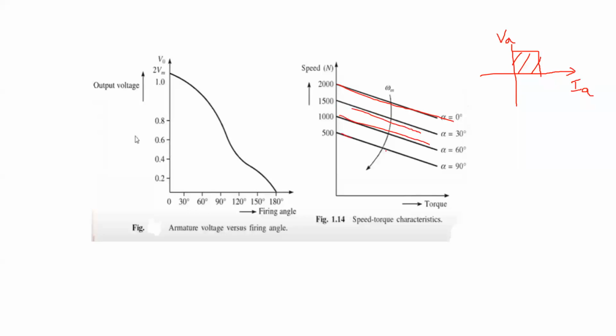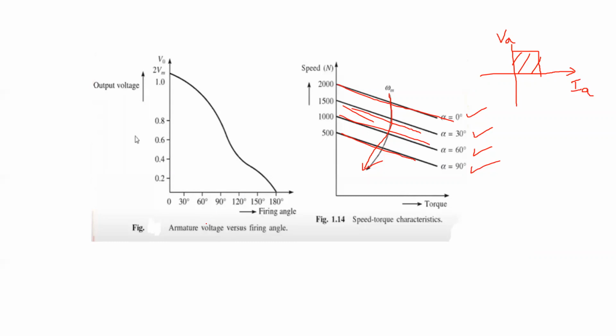The speed will be varied by changing the firing angle. Firing angle change किया तो क्या हो जाएगा? Speed vary होता है.